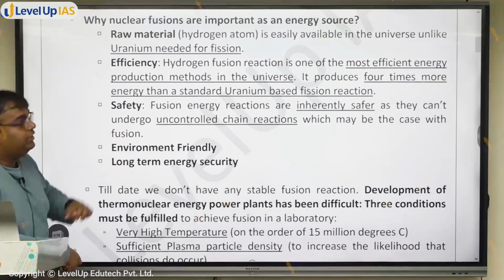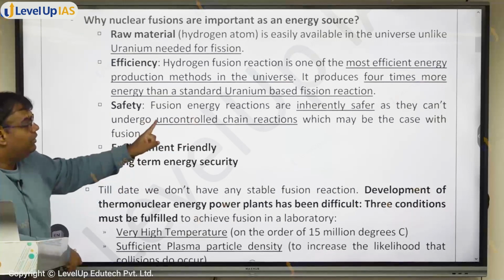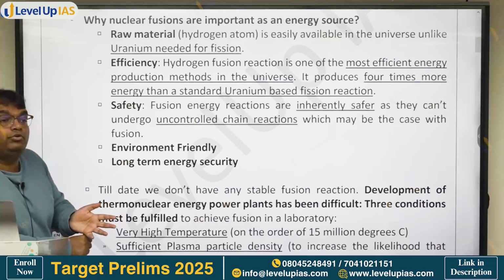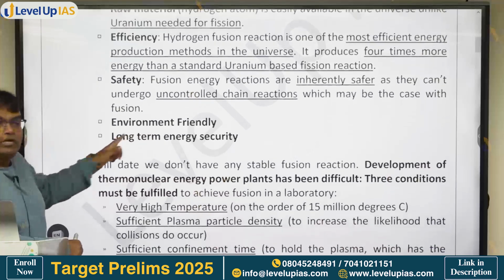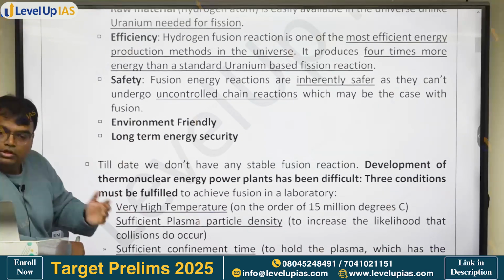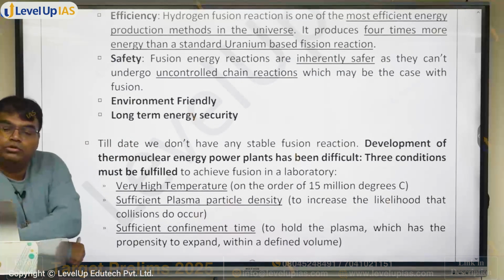Now, safety. Fusion energy reactions are inherently safer when compared to uranium reactions and all. अब uranium reaction में क्या होता है ना? यूरेनियम रिएक्शन में वो चेन रिएक्शन बन के न्यूक्लियर बॉम्ब बन सकता है, but that's not the case with fusion. Environment friendly है, यूरेनियम का जो रिएक्शन होता है it produces a lot of radioactive waste when compared to hydrogen fusing to form helium, and then it can also ensure long term energy security for us.